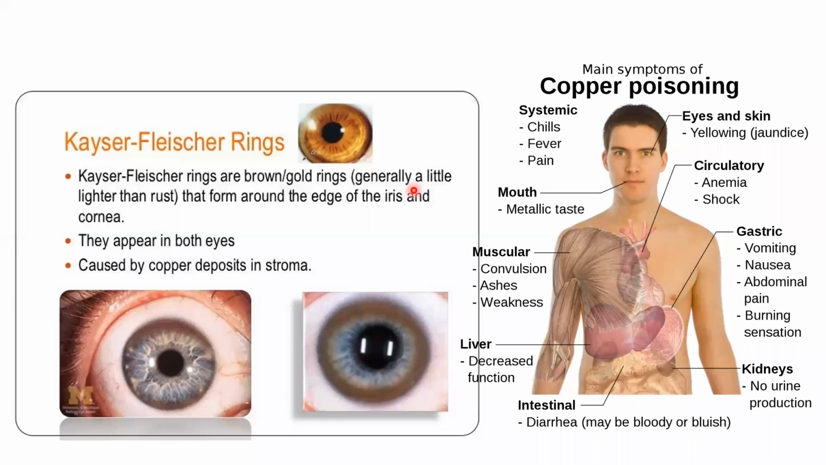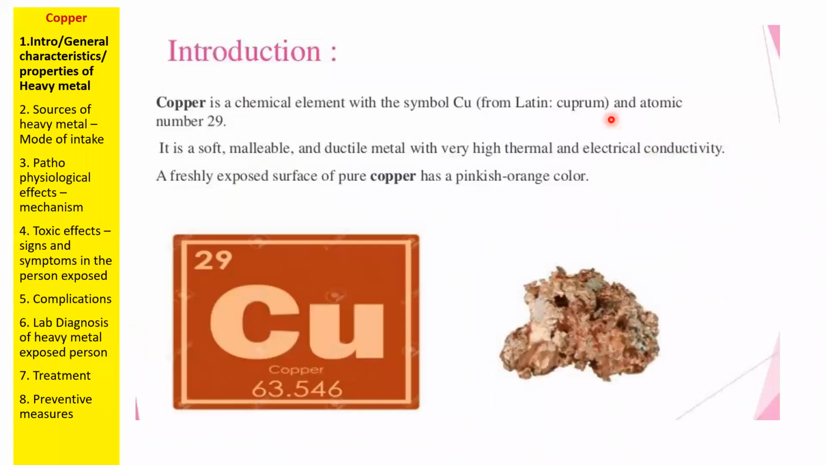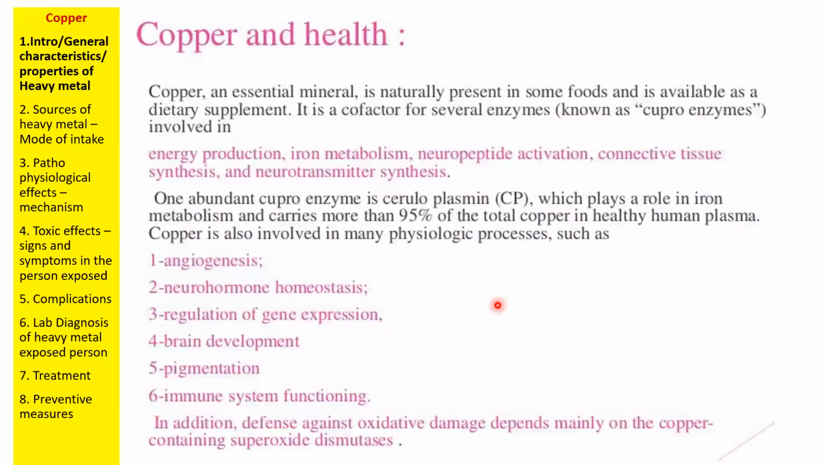Copper will cause a brownish ring around the eyes, and that is a characteristic feature. Copper will cause many problems. Copper is also very useful for human biology. Copper is a good cofactor which enhances angiogenesis, or formation of new blood vessels. It acts as a neurohormone and regulates homeostasis of the central nervous system. Regulation of gene expression, brain development, pigmentation, and immune function are also mediated by copper.